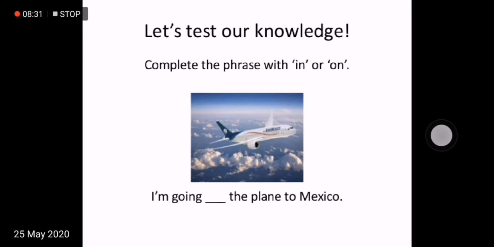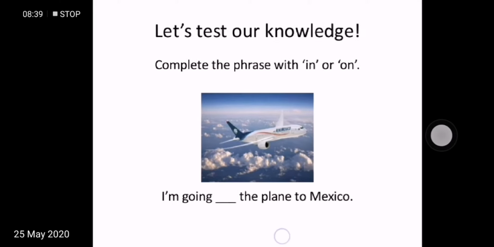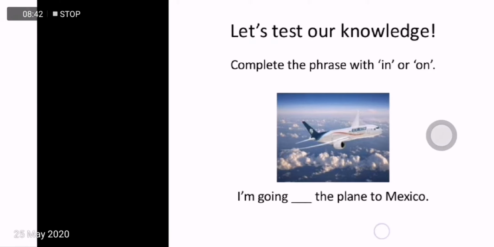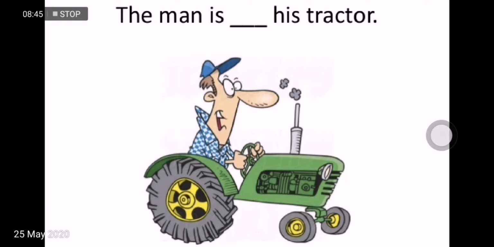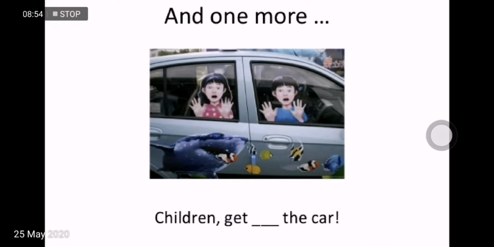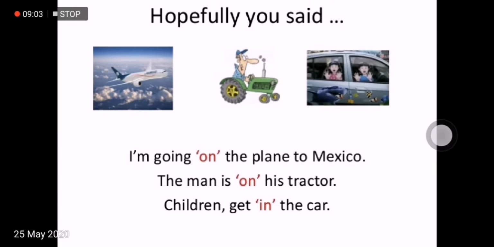And now it's time to test our knowledge. Complete the phrase with either in or on. I'm going dash the plane to Mexico. What do you think will come here in the dash? And see this example also. It's another example to test your knowledge. The man is dash his tractor. So use an appropriate preposition here. Also here, children get dash the car. So hopefully you said: I'm going on the plane to Mexico. The man is on his tractor. Children get in the car.